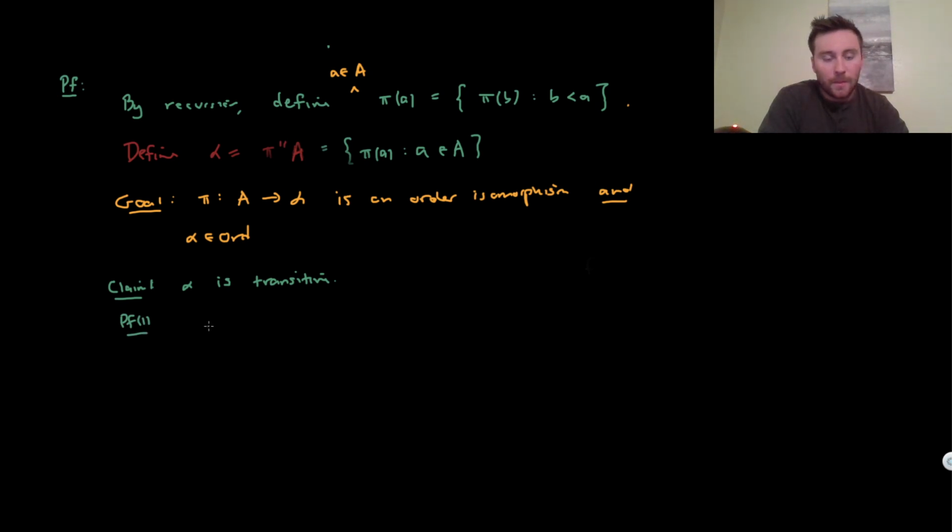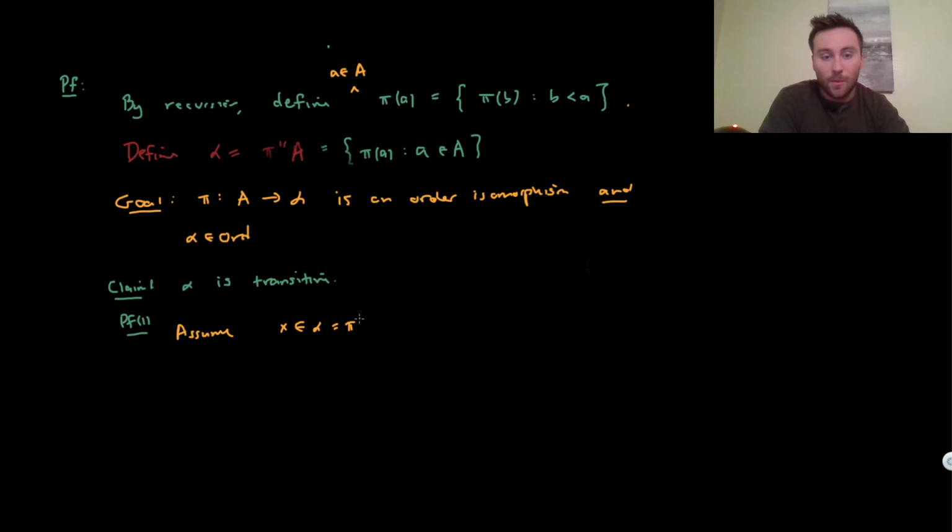Well, how do we argue that something's transitive? We need to take an element and show that it's a subset of it. That's one way to do it, but there's also an equivalent statement of what it means to be transitive. Maybe it's better to do it the way I said originally. So let's assume that we have some x that's an element of alpha. But what is alpha?